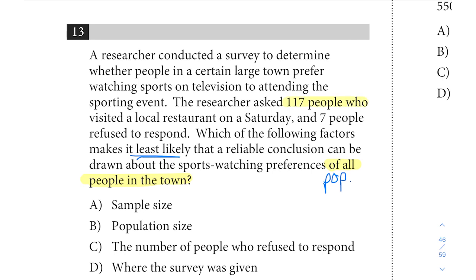So the researcher asked 117 people who visited a local restaurant on a Saturday. So this is our sample. And whenever we're evaluating the reliability of a sample, we have to see if every member of the population had an opportunity to be selected. That will tell us whether or not our sample is reliable.